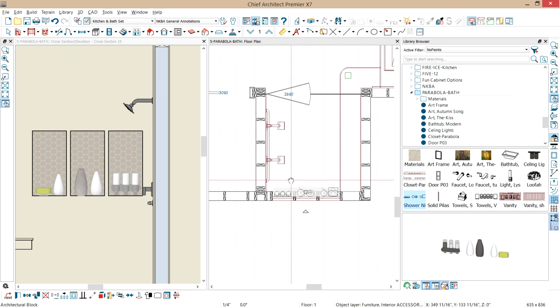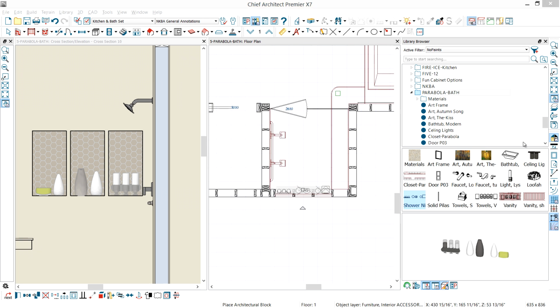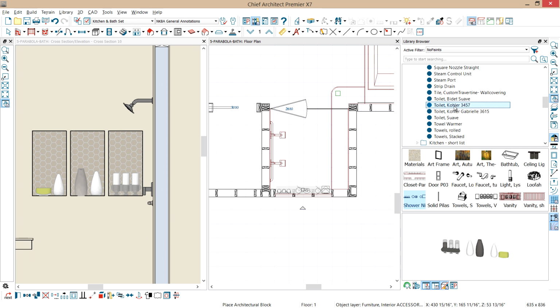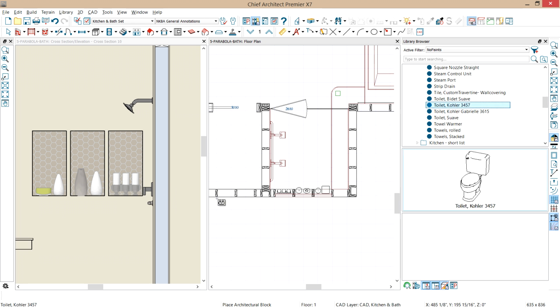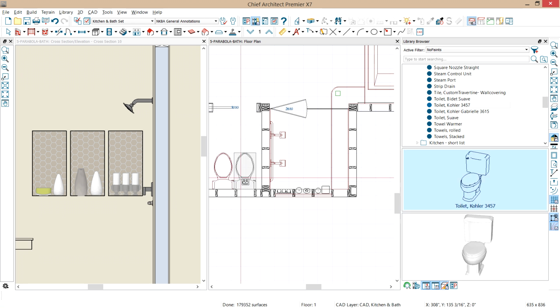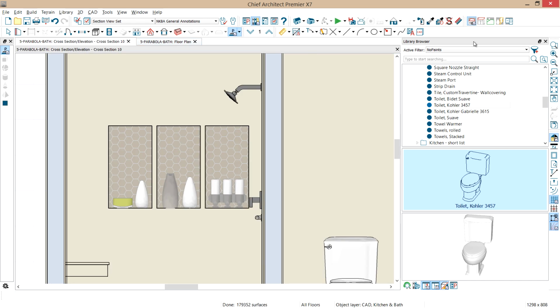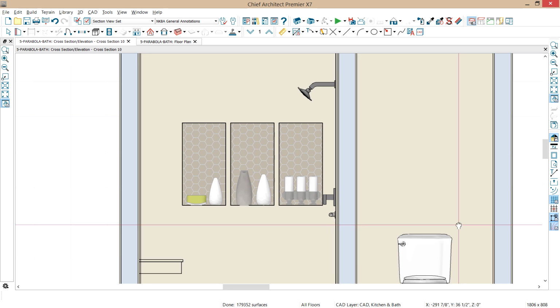Now, a couple more things here that we want to explore. In the library, let's go ahead and grab one of our toilets and place that in the room. Scroll back up here and find a toilet. And I'm just going to click and place that in the room. Let's slide over here and make sure that it's centered. Let's use our center tool and center that in the room. And let's broaden the elevation view, close the library.